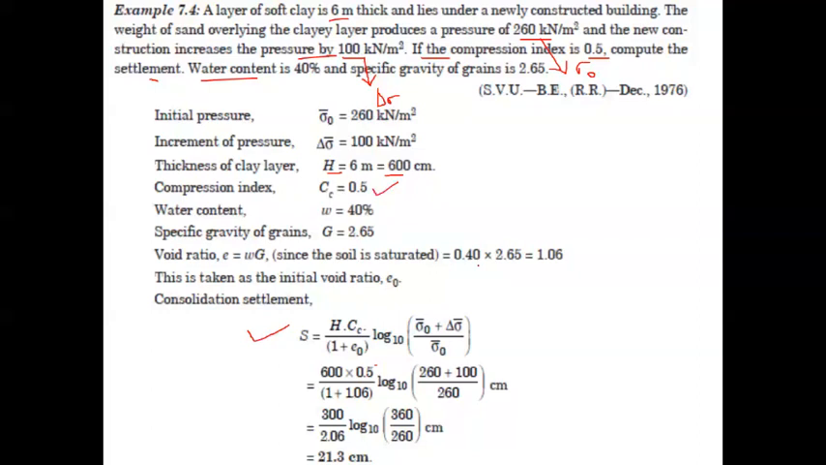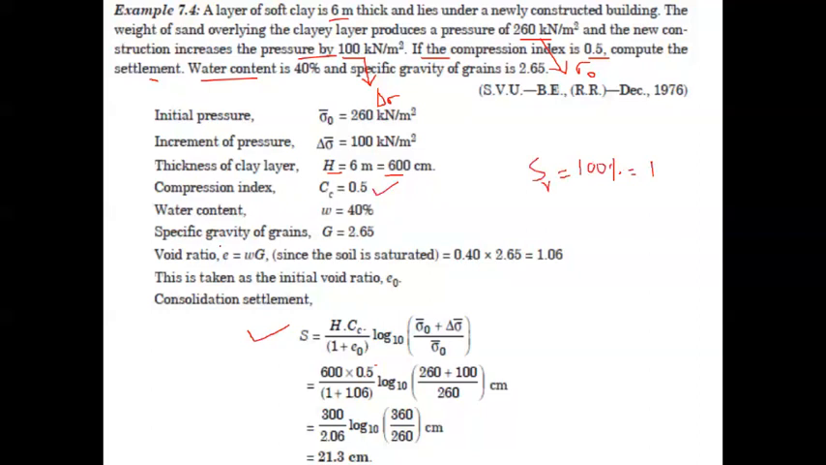Okay, initial voids ratio upon saturation. Upon saturation, in the sense, Sr will be equal to 1, Sr equal to 1. So it is nothing but Sr is equal to 100%. So upon saturation, we'll be taking Sr is equal to 1. So e is equal to wG.